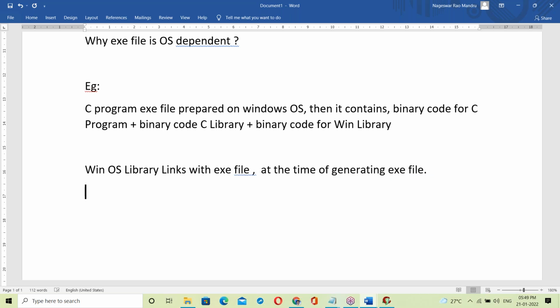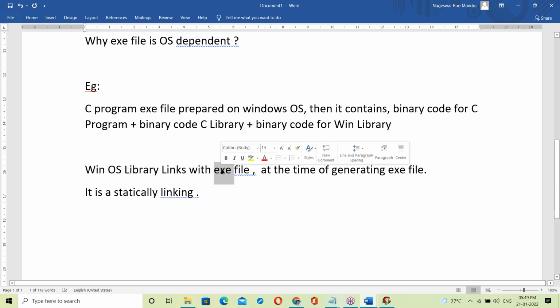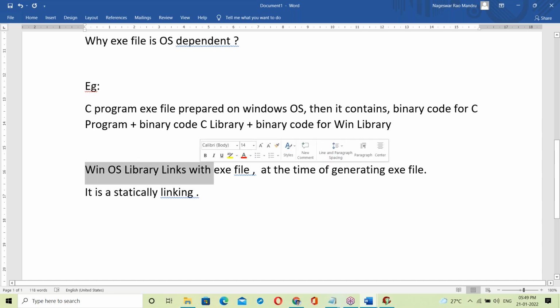It's a static link. This is called a static link. It's static linking. See, at the time of creation of the exe file itself, the Windows OS library links with the exe file. At the time of generating the exe file, it's static linking.